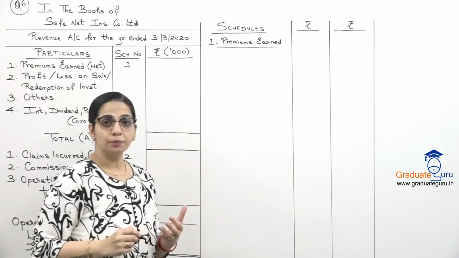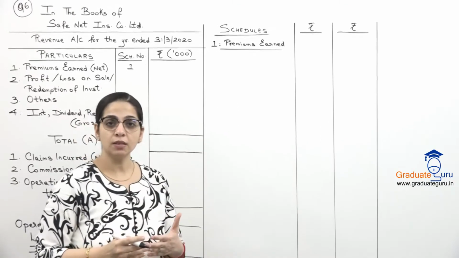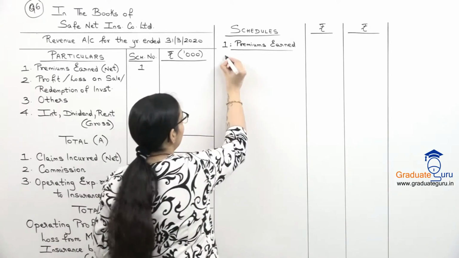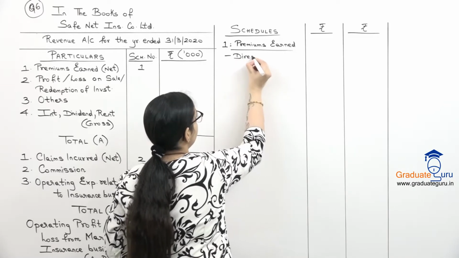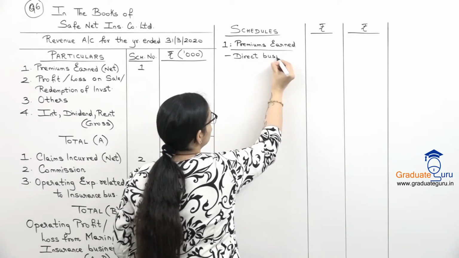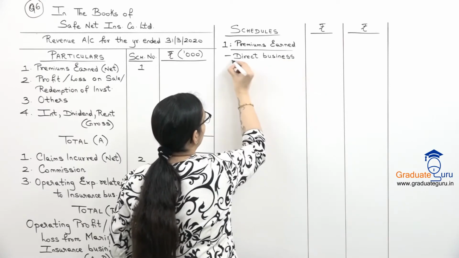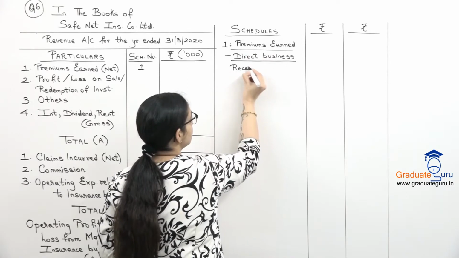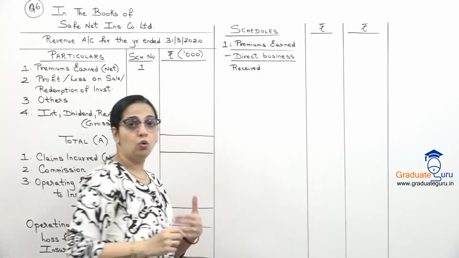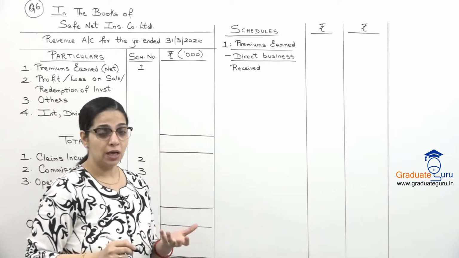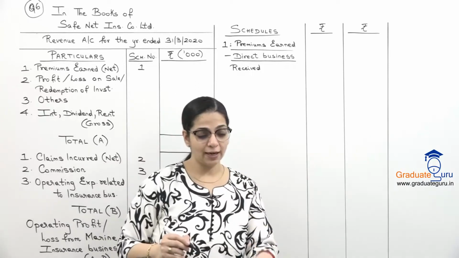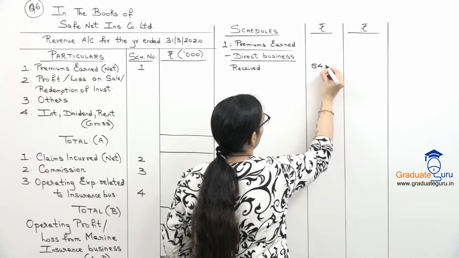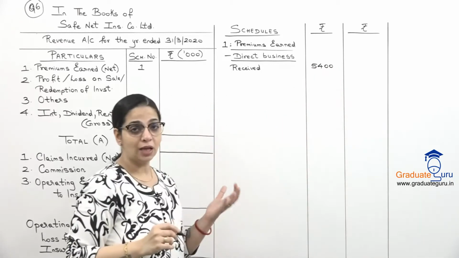In premiums earned, as usual, we have to show for direct business, reinsurance accepted and reinsurance ceded separately. So, first we will take direct business and we will do our adjustments in the inner column, then take the amount in the outer column. So, premiums earned: obviously on direct business, you receive premiums from your customers who have taken insurance policy from your company. So, premiums received for direct business is given as 5,400. That is 5,400 thousands. All the amounts are in thousands.